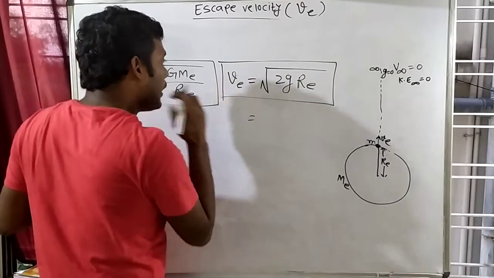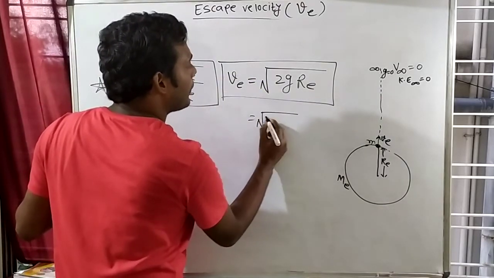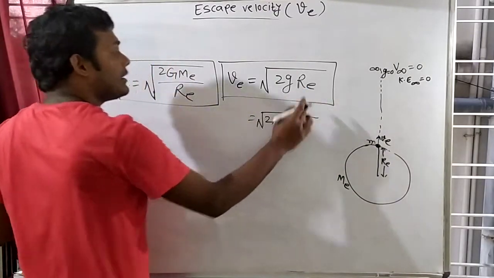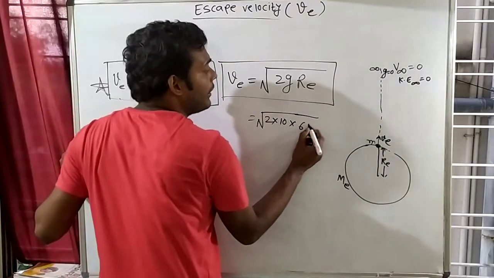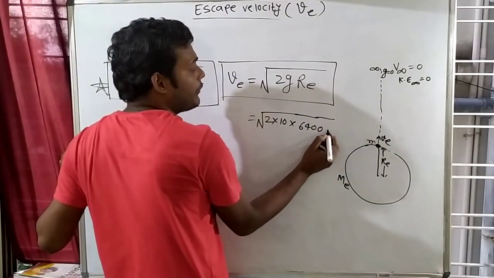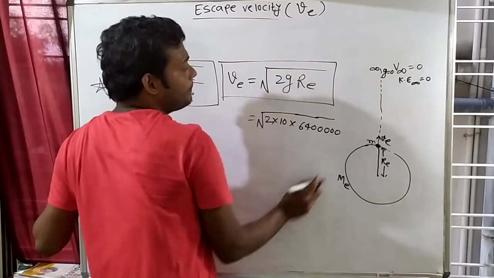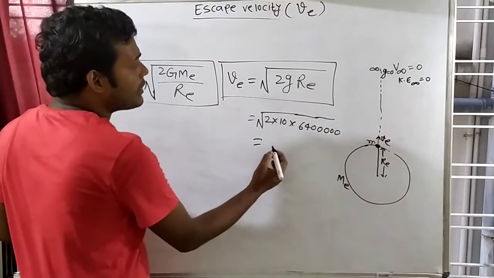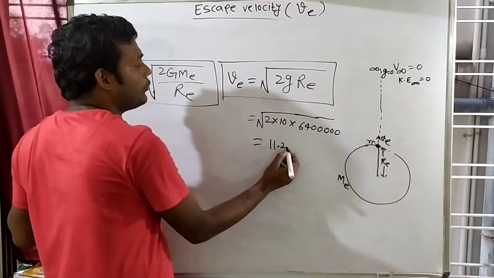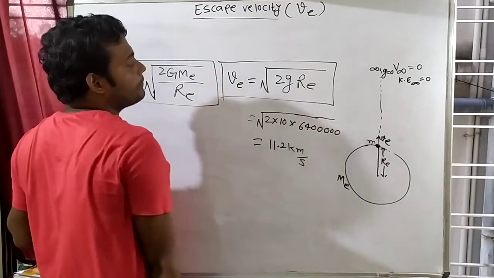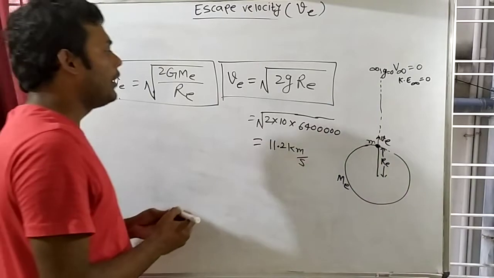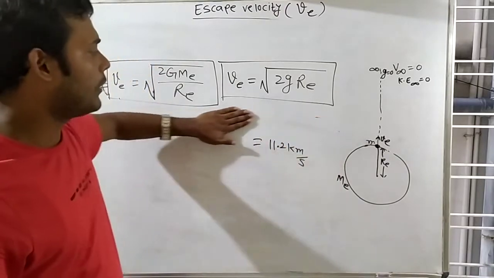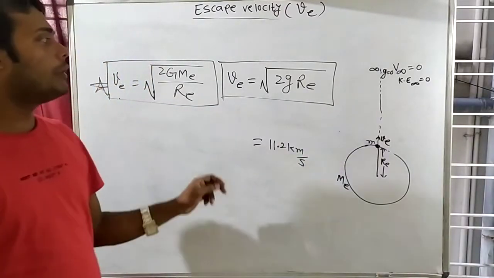For example, suppose you put here square root of 2, what is g? g is 9.8 or 10. Take it 10. What is the radius of Earth? This is 6,400 kilometer, but we have to write in meter, so multiply by 1,000. So if you calculate this value now, it will come approximately 11.2 kilometer per second.